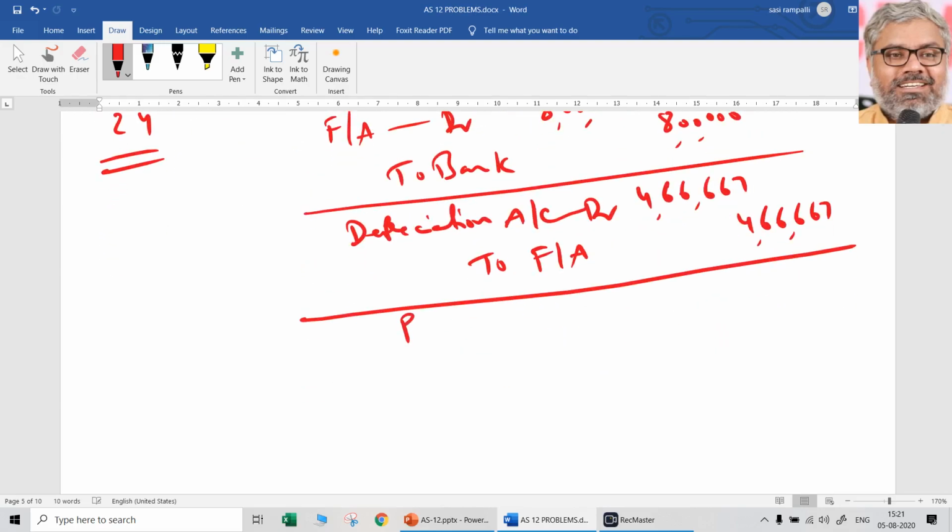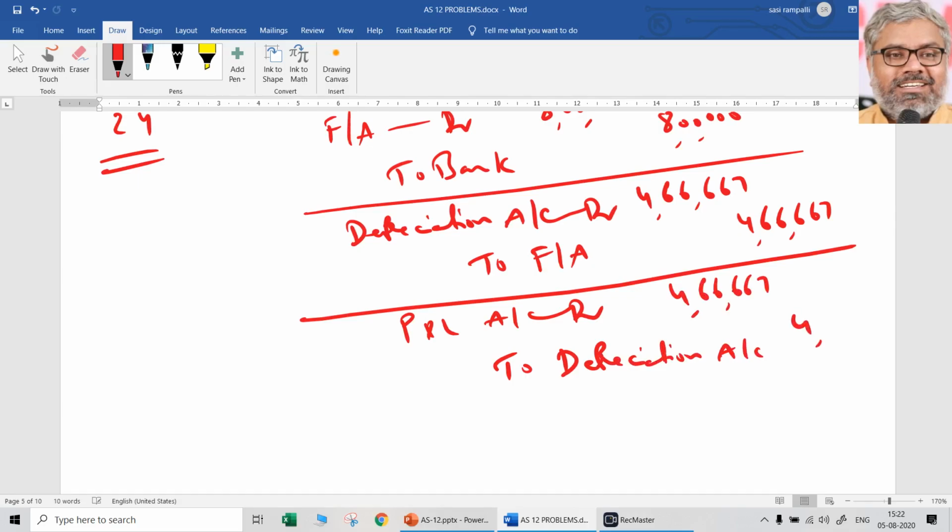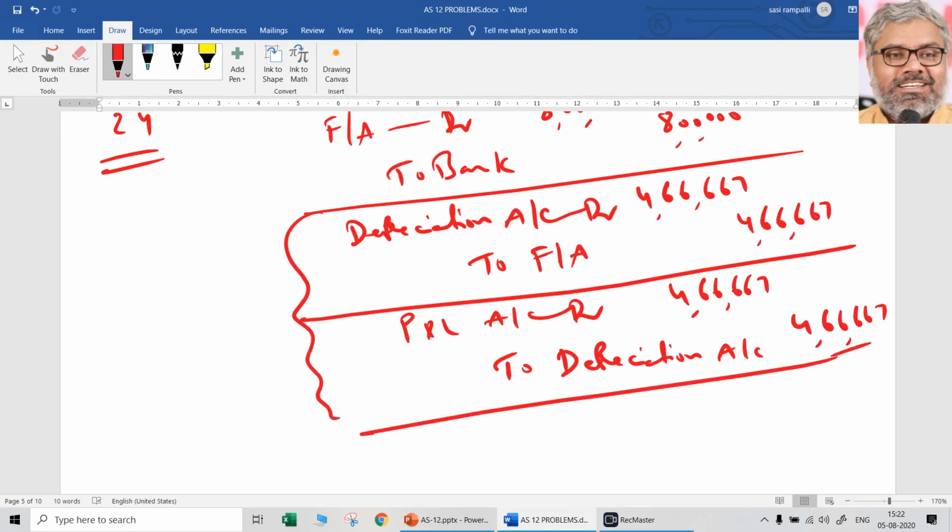Then naturally depreciation has to be charged to P&L account. So once again same, P&L account debtor to depreciation account, same 466,667. That's all. And these two entries will repeat for the next 2 years also.